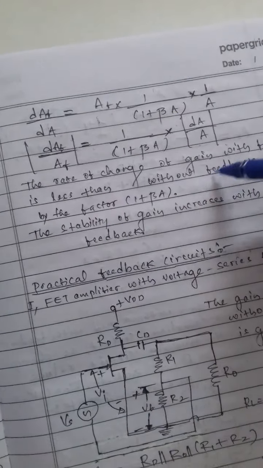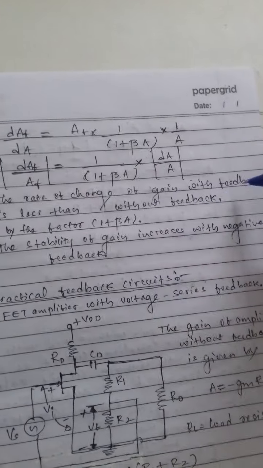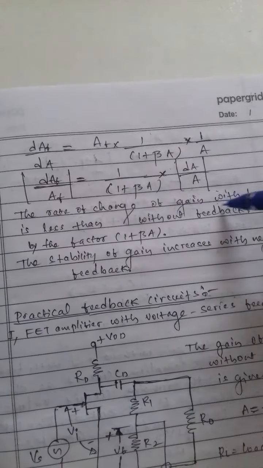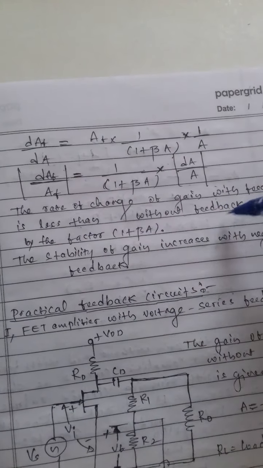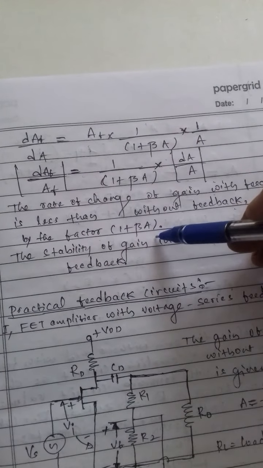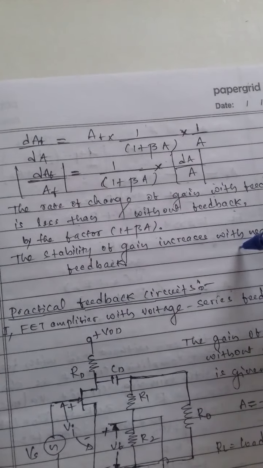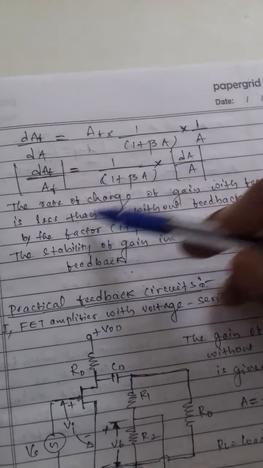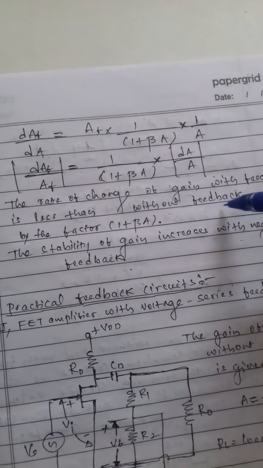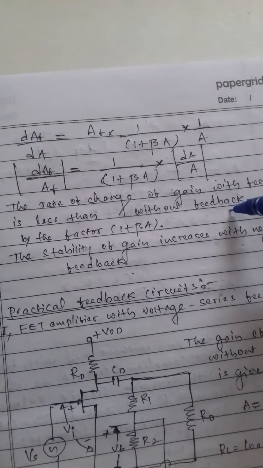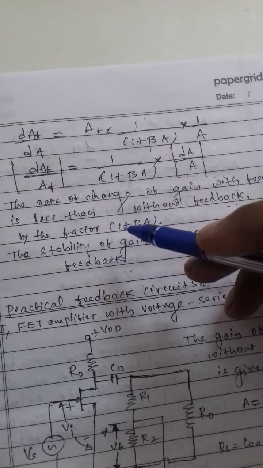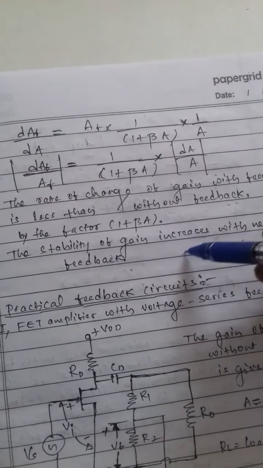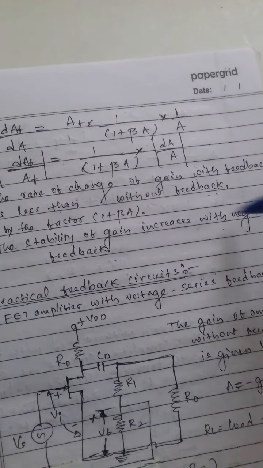The rate of change of gain with feedback is less than without feedback by the factor 1 plus beta A. The stability of gain increases with negative feedback, because the rate of change of gain with feedback is less than without feedback by the factor 1 plus beta A.